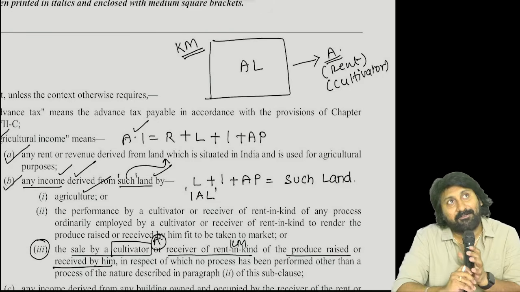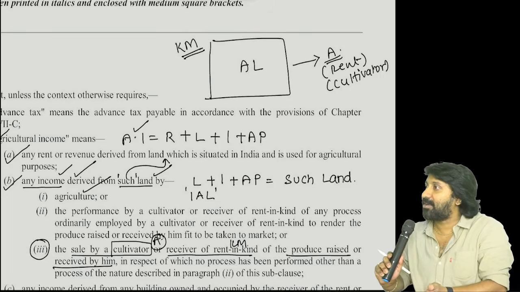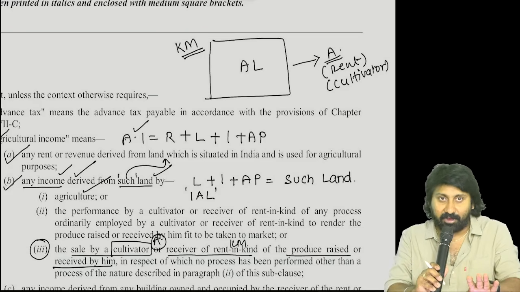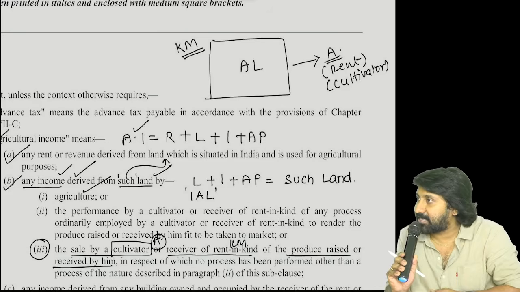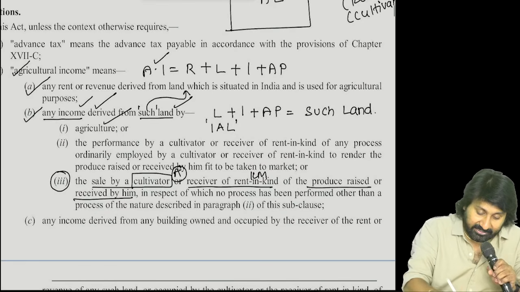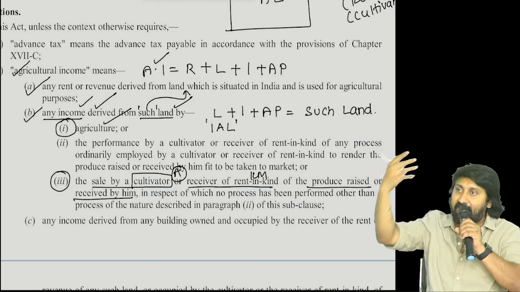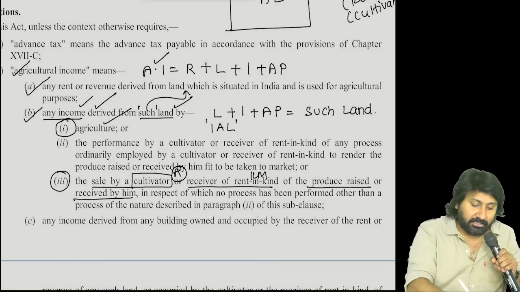I will ask a question. A farmer can own land also, no? In extreme cases in India, there are so many farmers who are both the owners and the cultivators, correct? In that case it comes under point 1 directly. Agriculture, no separate cultivator, no separate owner. I am the owner, I am the cultivator. Any income in agriculture will come to me. That will also come under point B.